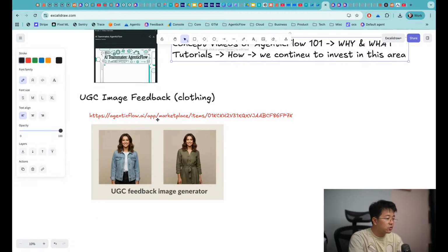Next one I would like to show you is our UGC image feedback for clothing. So this one is written by our team member Rick. He is also in the call. Basically, it allows you to use a model to wear any clothes using some image feedback. So let me open a file that Rick has been sharing with me. Let me export this into PDF.